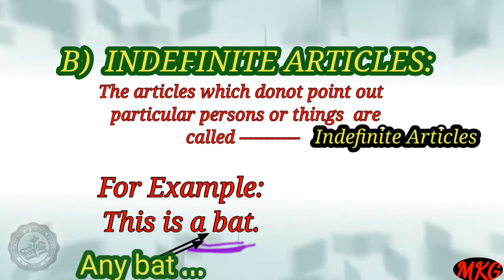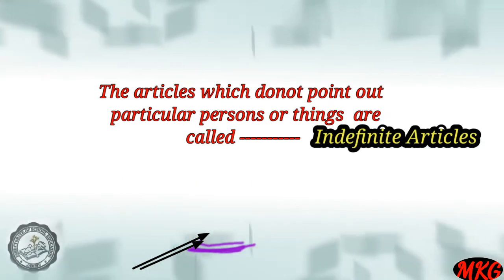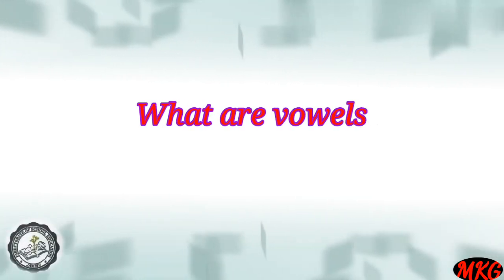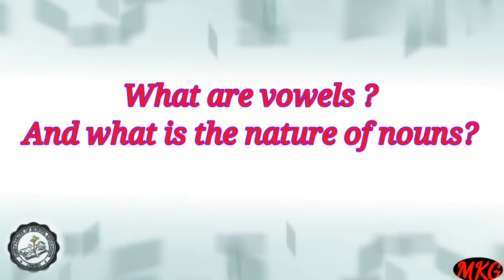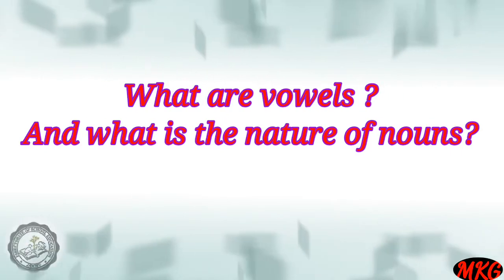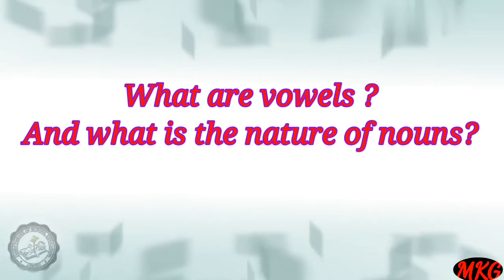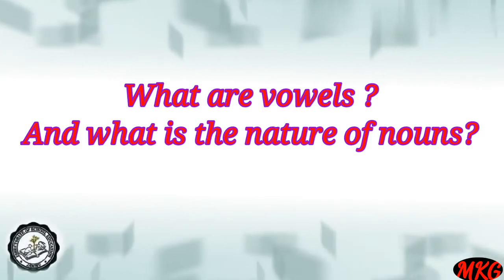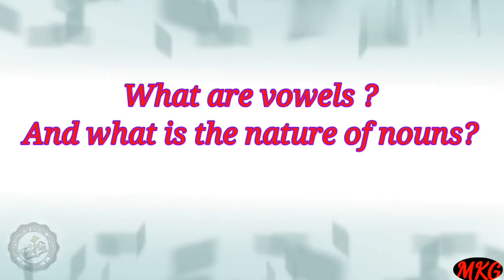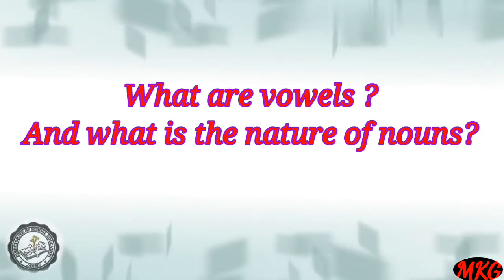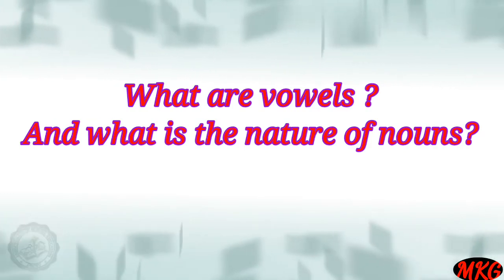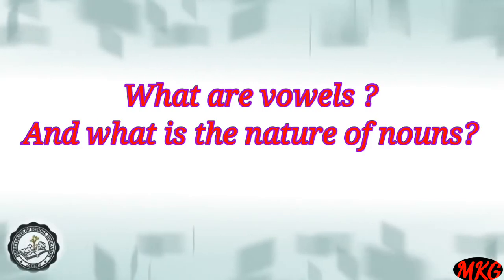Now students, let us discuss the uses of articles. But before discussing the uses of articles, we need to discuss what vowels are and the nature of nouns. Because when we know about the vowels and nature of nouns, we will be able to know whether they are countable or uncountable nouns. Only then will we be able to decide where we have to use a, an and the.